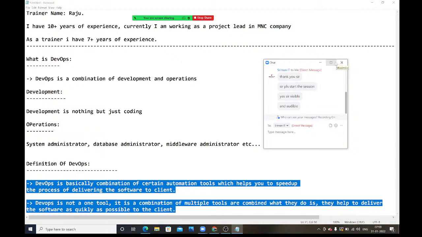So till now, what we discussed? Nothing, Andy. I am just trying to explain what is DevOps. Okay, good. Pawan Kumar, is this clear? What is DevOps, clear?